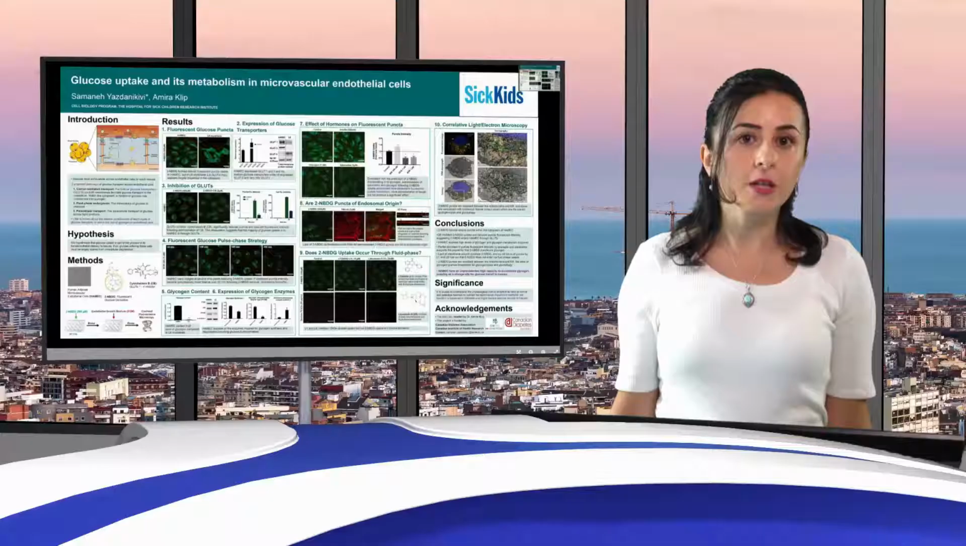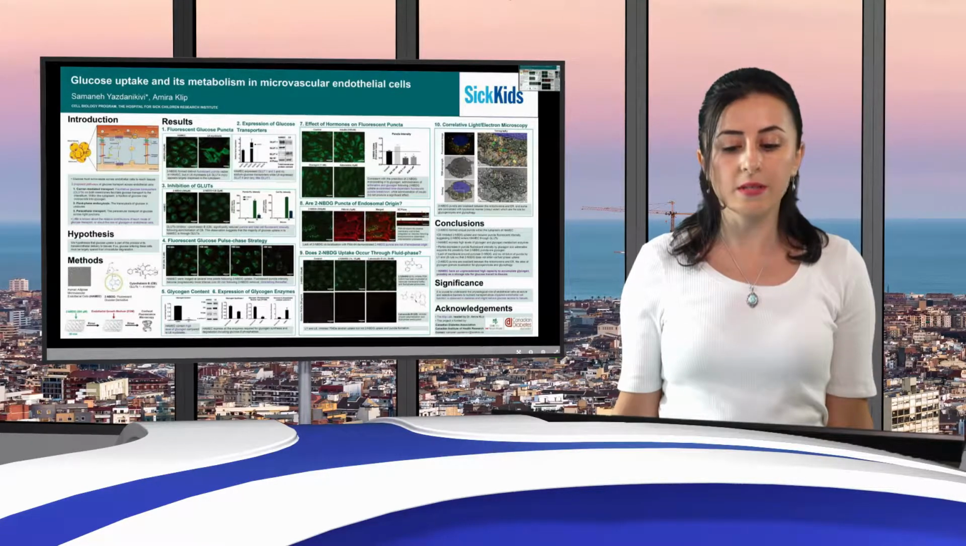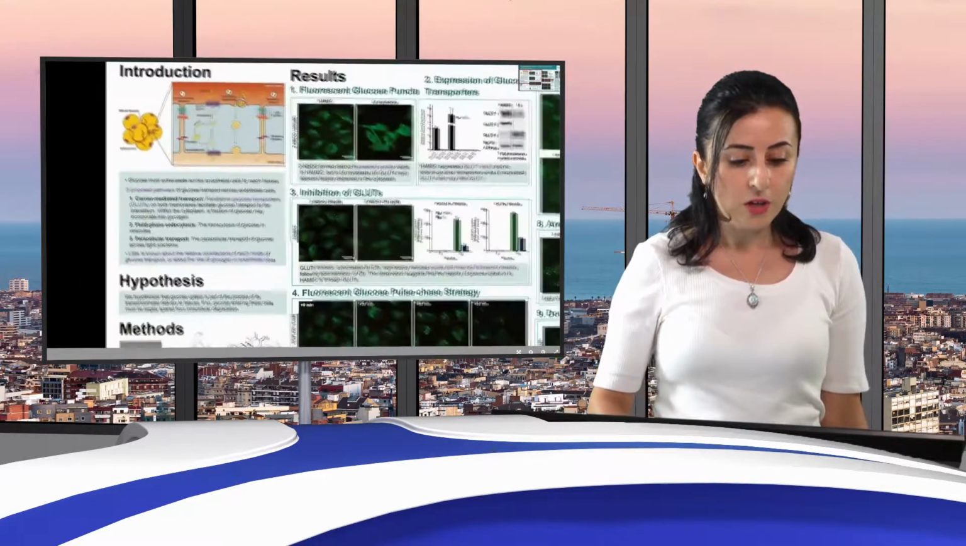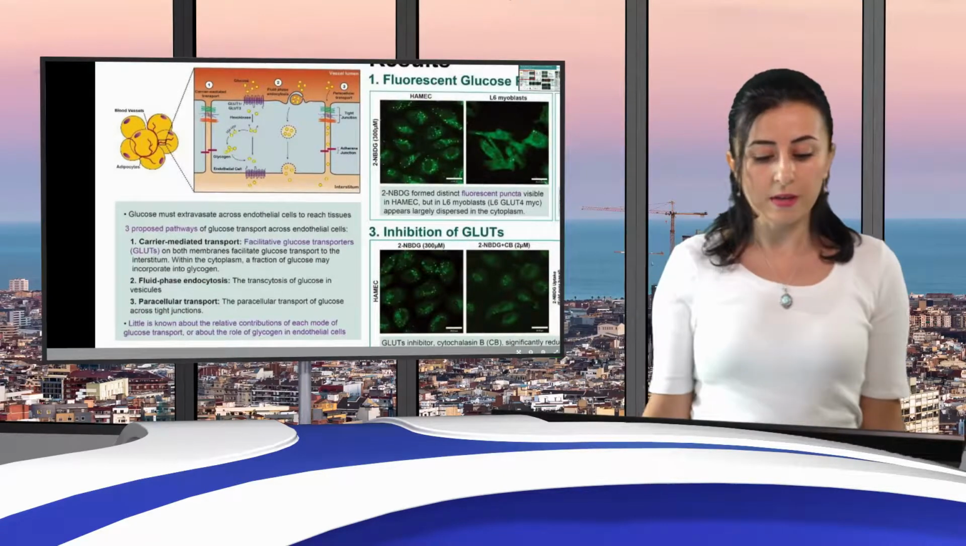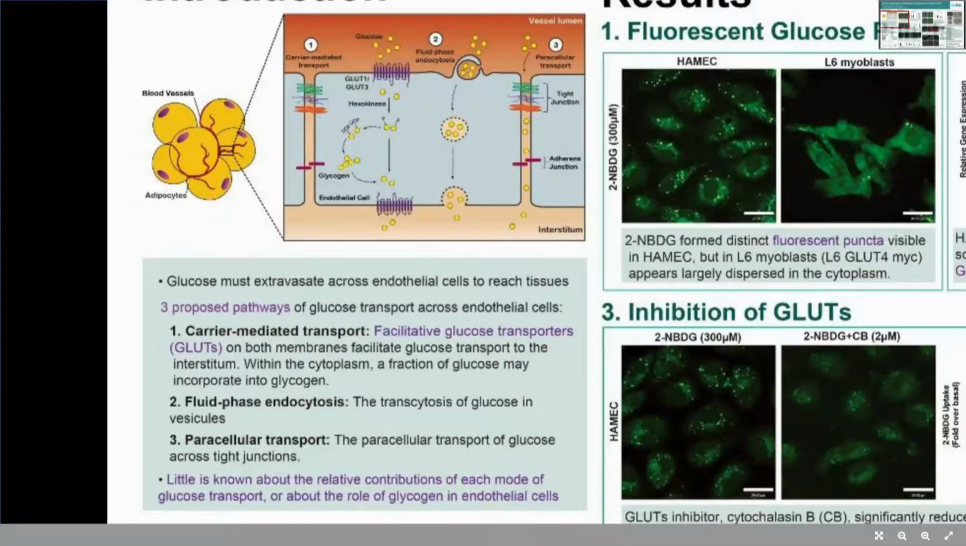And today I would like to talk about my project, which is glucose uptake and its metabolism in microvascular endothelial cells. As an introduction, I would like to say glucose must extravasate across endothelial cells to reach tissues. And there are three proposed pathways for this.